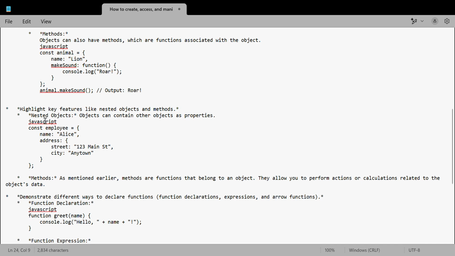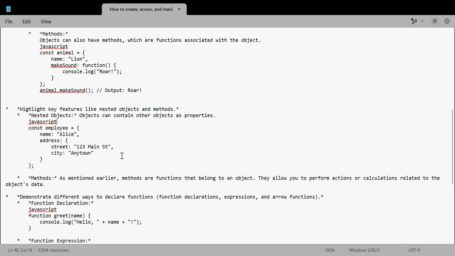Here we created an object called employee, and we have nested another object, address, in the employee object. So this is a highlighting feature of JavaScript.